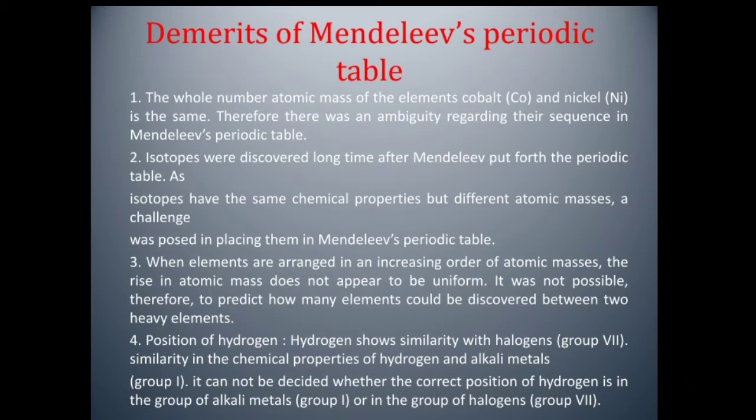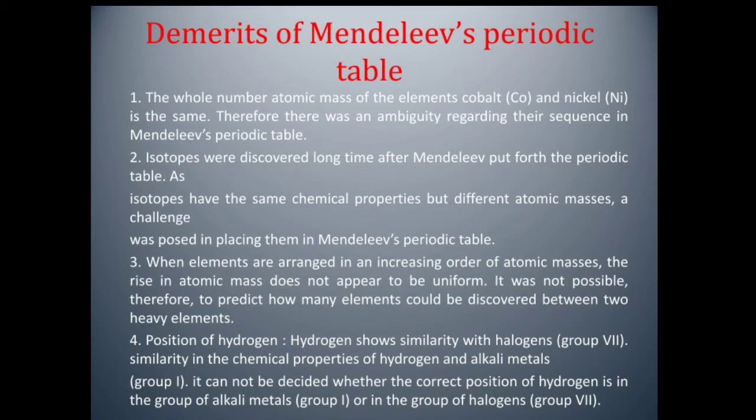Third point, when elements are arranged in an increasing order of atomic masses, the rise in atomic mass does not appear to be uniform. It was not possible, therefore, to predict how many elements could be discovered between two heavy elements. Fourth point, position of hydrogen.